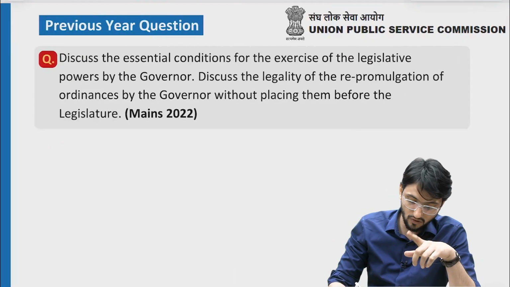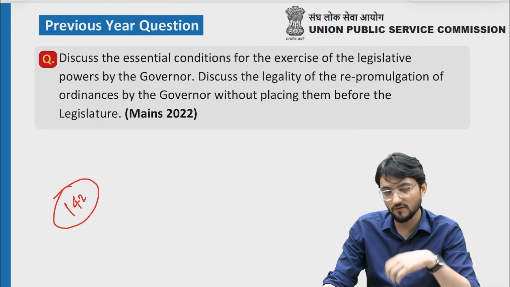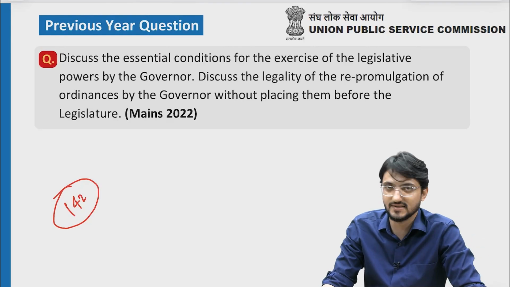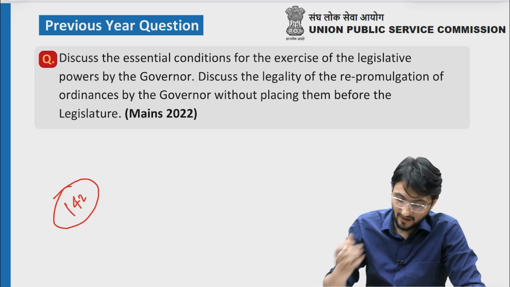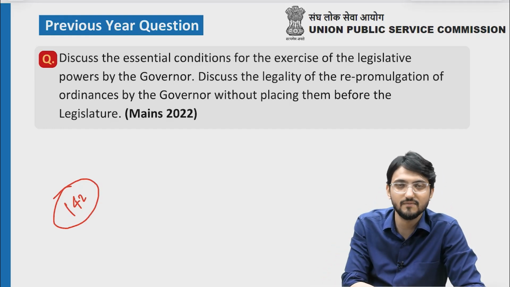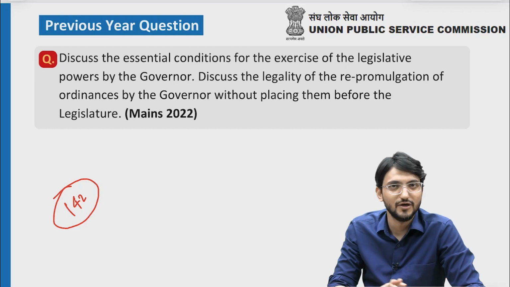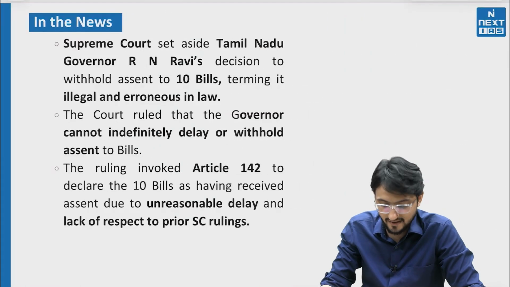And remember, the judiciary also used one important power, that is Article 142. This power was used in the Ram Janmabhoomi case. So a very big power has been used by the Supreme Court. This must have been a big deal. UPSC has already asked questions on the office of governor in both prelims and mains, so it is non-negotiable that you don't know this topic. You should know it in great detail.